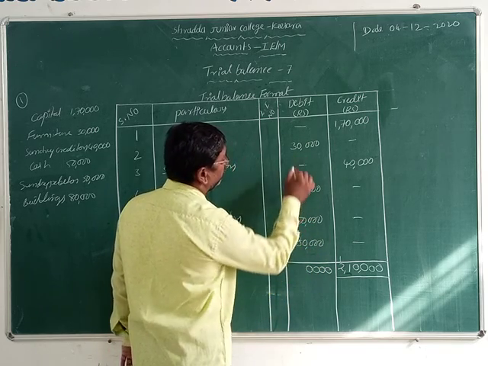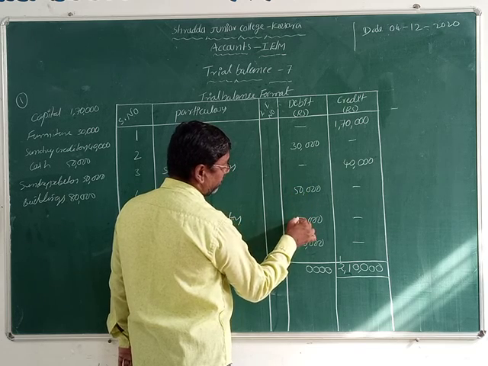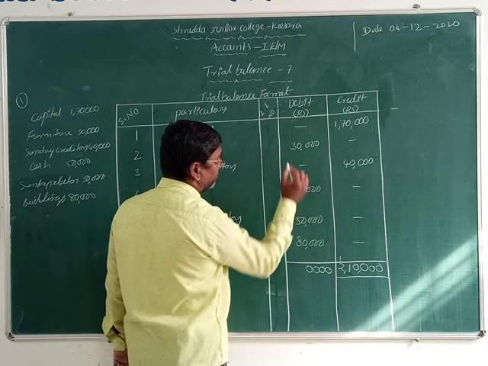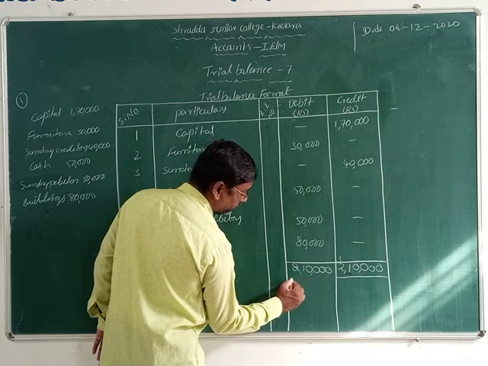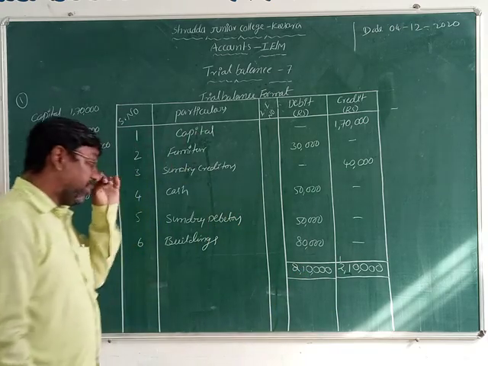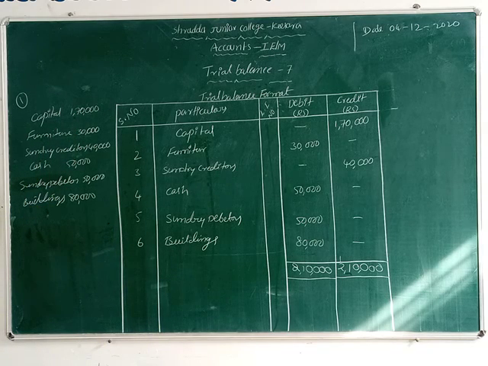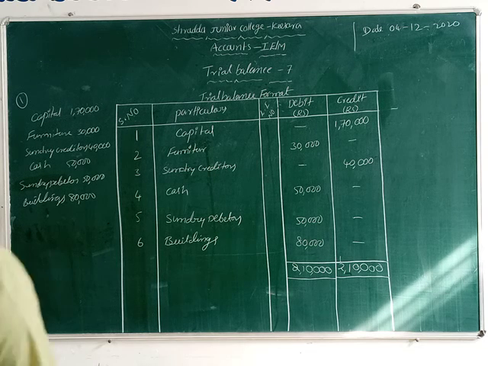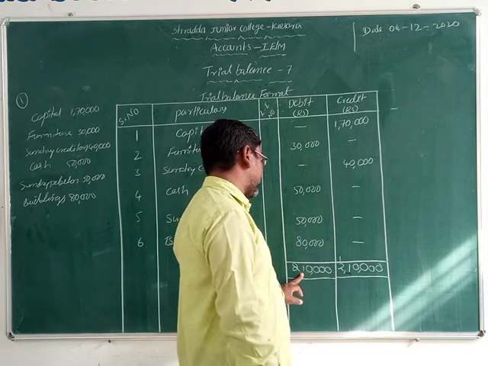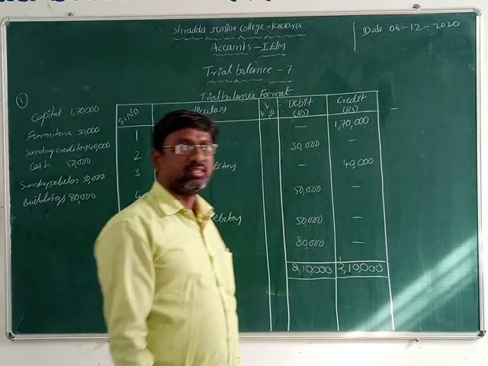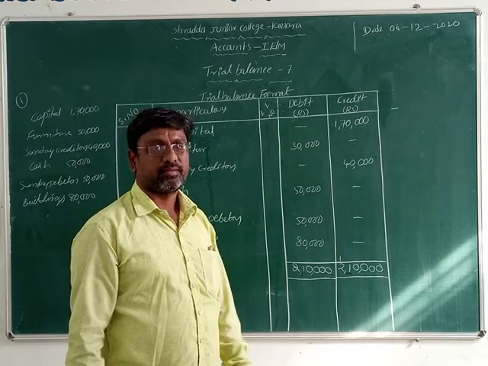Fourth column, now 5 plus 5, 10. 10 plus 8, 18. 18 plus 3, 21. Now they are equal. The debit value is 2,10,000 and the credit value is 2,10,000. We don't make any other entry there. We just write the debit and credit amounts, and both are the same. That means our answer is correct. If the debit balance is 2,10,000 and the credit balance comes to 2,20,000, then your answer is wrong.